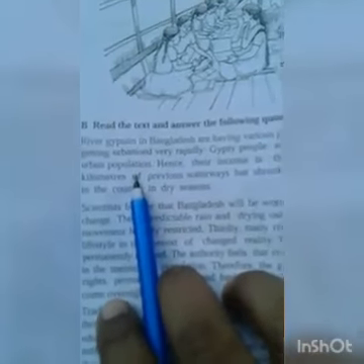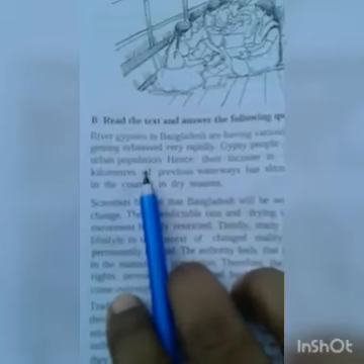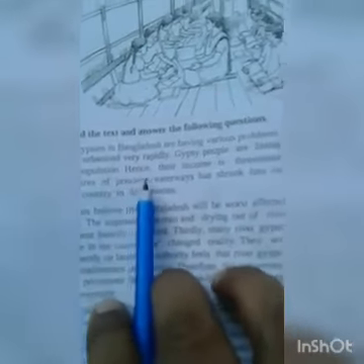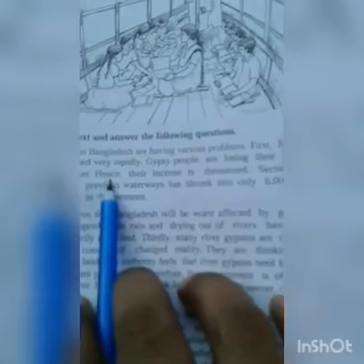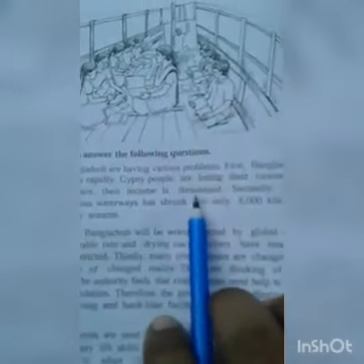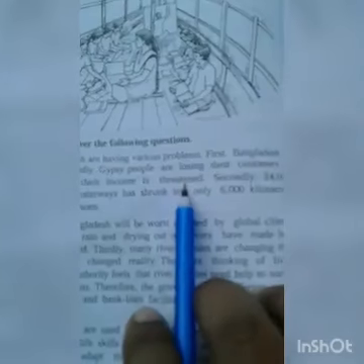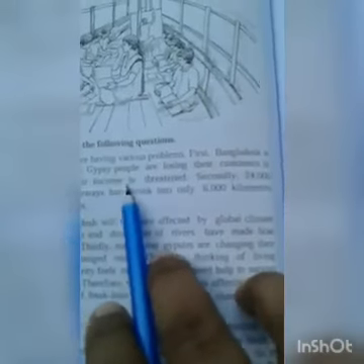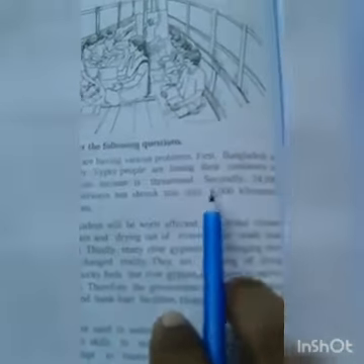When a village turns into urban, the gypsy people are losing their customers because most of the villagers are the main customers for the gypsies. So this is the first problem of gypsies. Hence, their income is threatened. They are gradually losing their income. Threatened means they are now under threat. This is the first reason. Our villages are turning into urban areas or cities.